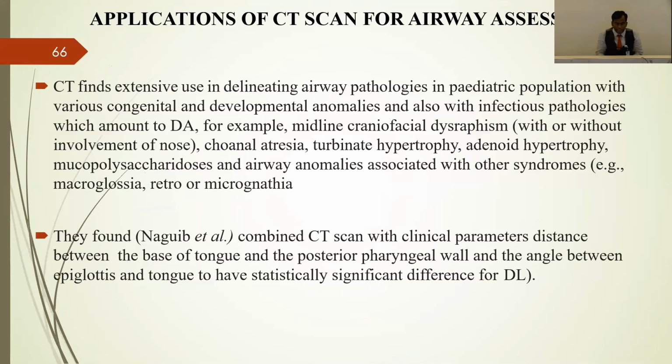Coming to the next modality, there is the very important CT scan. It is gaining very good popularity in assessment of the airway because it can assess craniofacial dysmorphisms, turbinate hypertrophy, adenoid hypertrophy, mucopolysaccharidosis, and airway anomalies and syndromes like macroglossia, retrognathia and micrognathia. So Nagy et al. compared the CT scan with the clinical parameters. They concluded that CT is a better predictor than clinical parameters in assessing the airway in relation to the tongue, the posterior pharyngeal wall, and the angle between the epiglottis and the tongue.